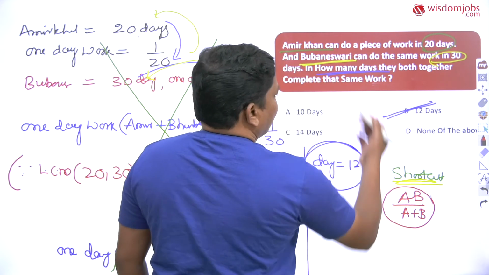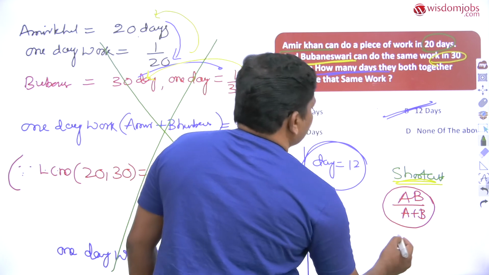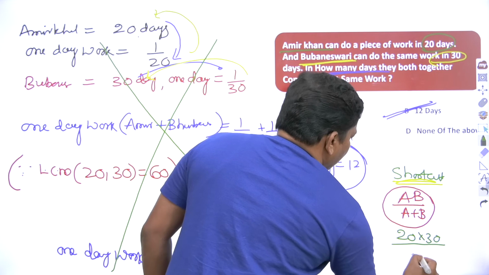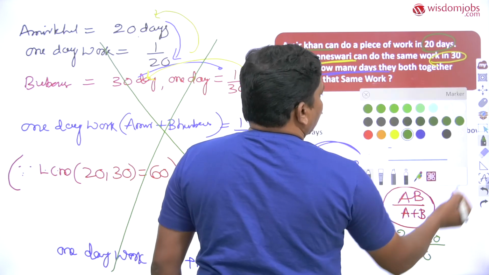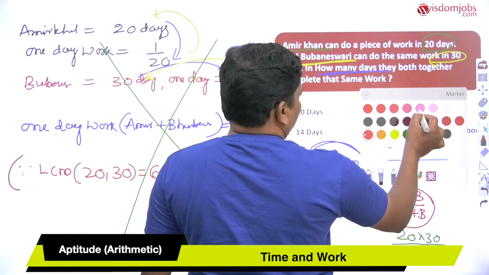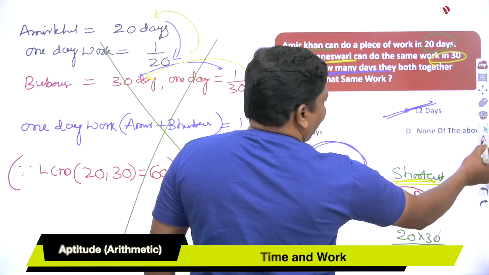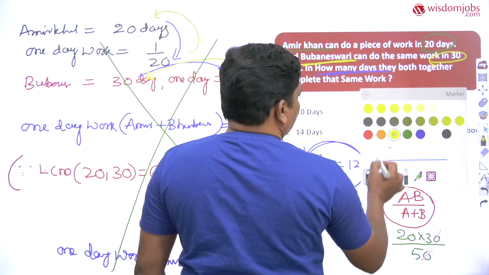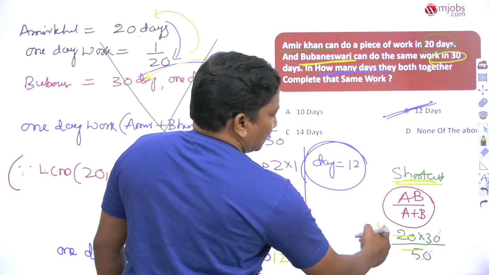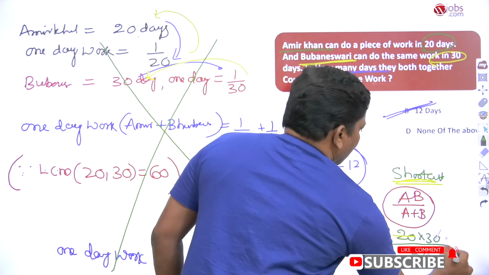Taking these values, that equals 20 into 30 by 20 plus 30, which is 50. The zeros would be cancelled out, and 5 ones are 5, 5 fours are 20, then 4 threes, that equals 12 days.